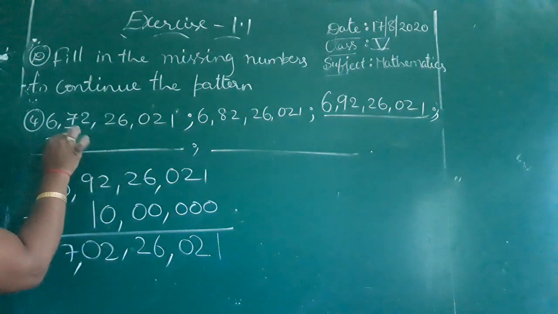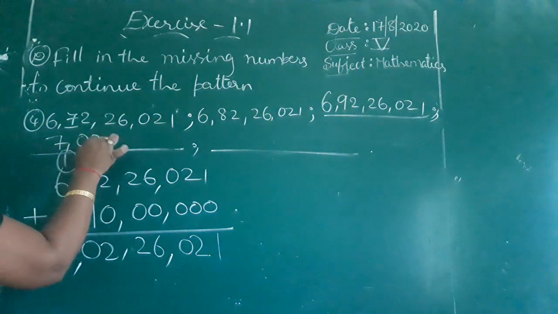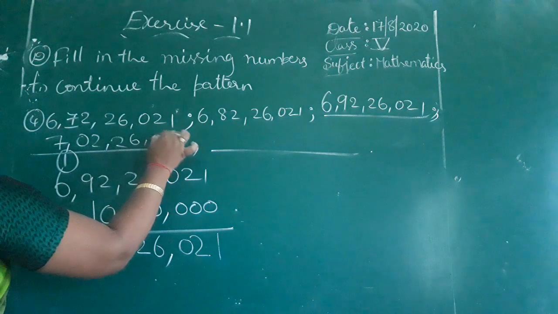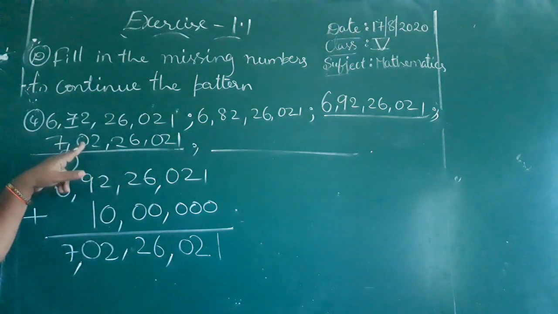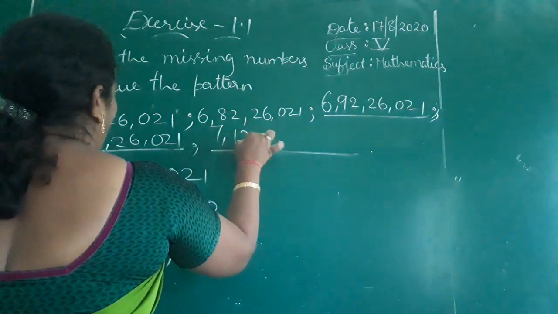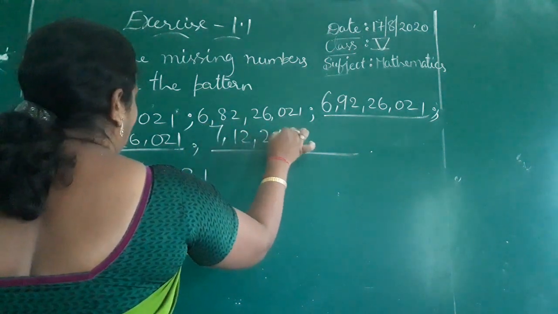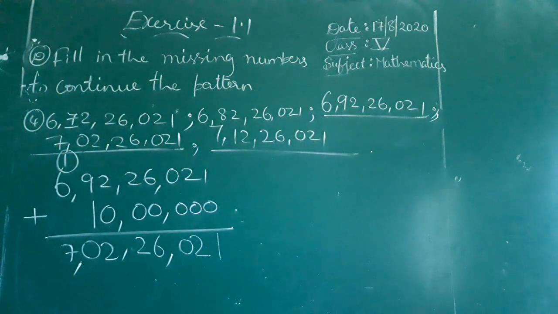So now the answer is 7 crore 2 lakh 26,021. 2 lakh after what will you get here? 10 after 0, after 1 you will get. So 10 lakhs. 7 crore 12 lakh 26,021. Okay. Last one left. I will tell you now.